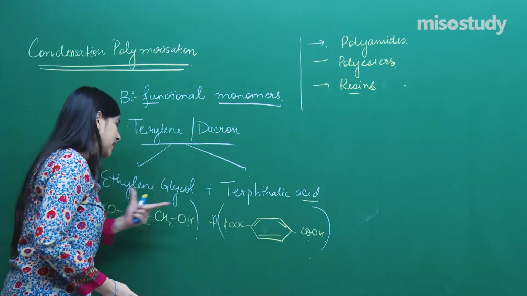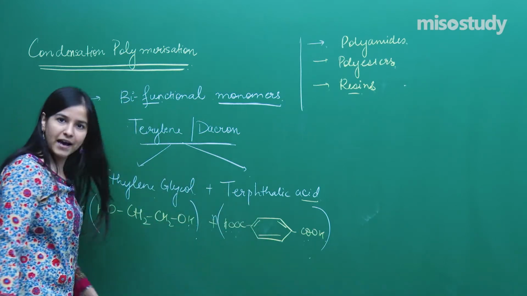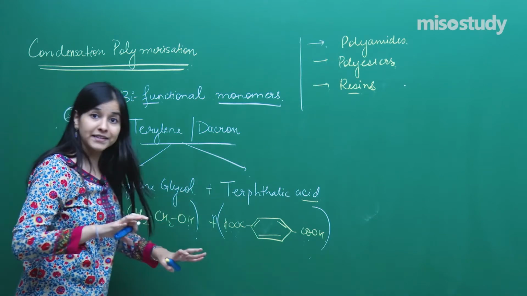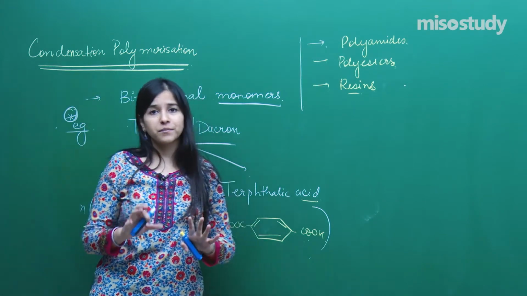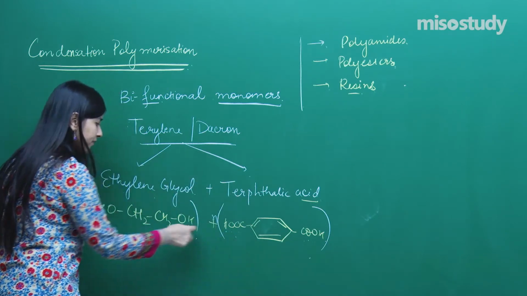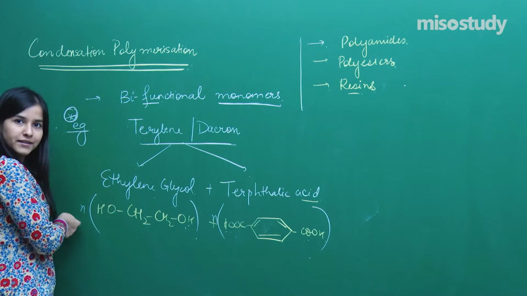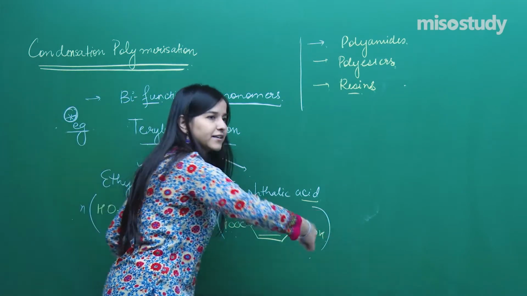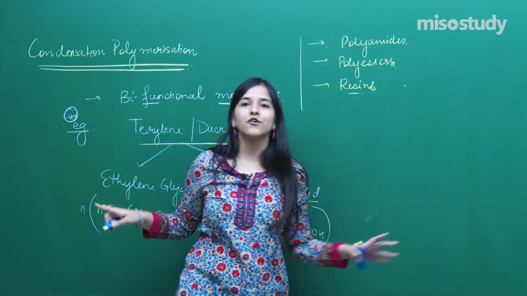For that, I need both of them having at least two functional groups, right? With two functional groups there will be a lot of connections. So, this will be connected with this, right, and this will be connected further with another, and further another, and that is how the chain goes.